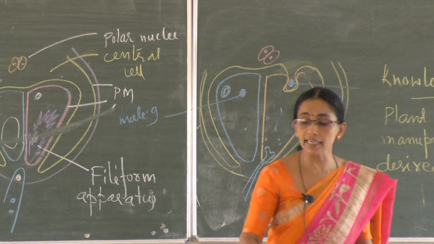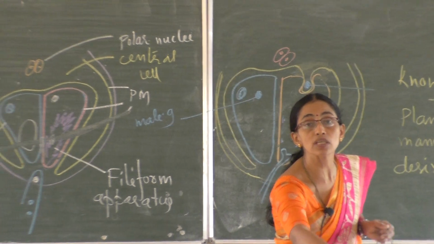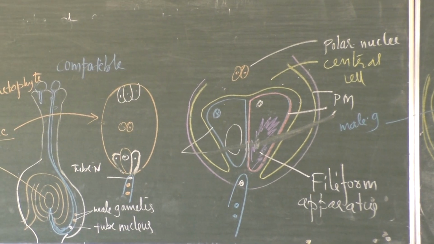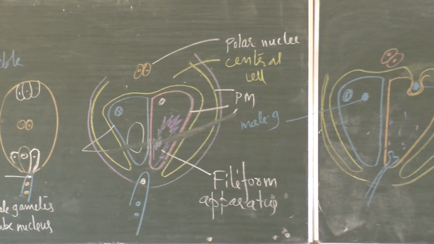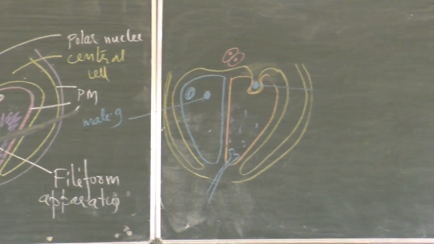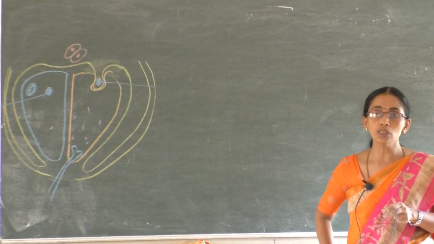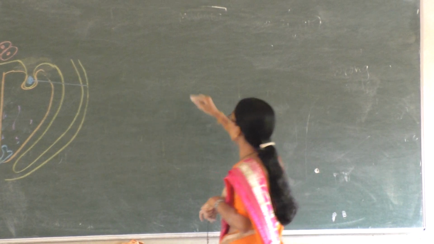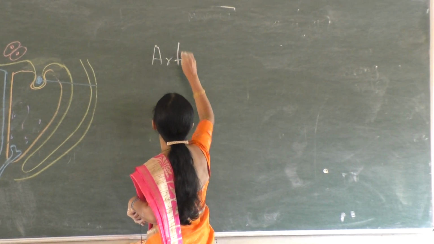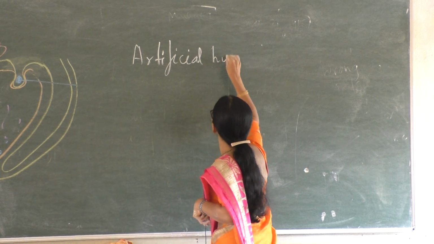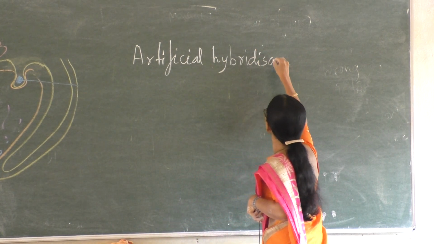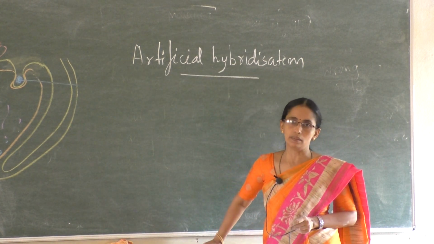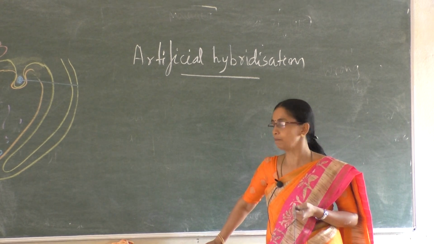For that they did a technique. The technique is known as artificial hybridization. Yes, after knowing the pollen pistil interaction, scientists or plant breeders try to manipulate it. They produce commercially superior varieties because of some techniques. One among them is artificial hybridization. So production of hybrids artificially by controlling is artificial hybridization.